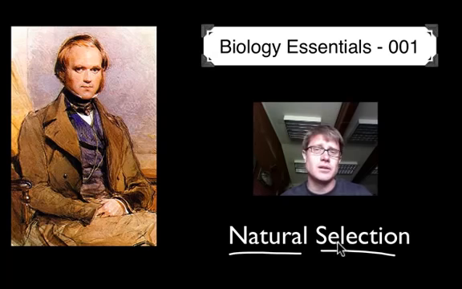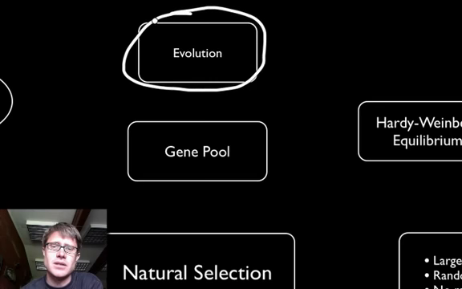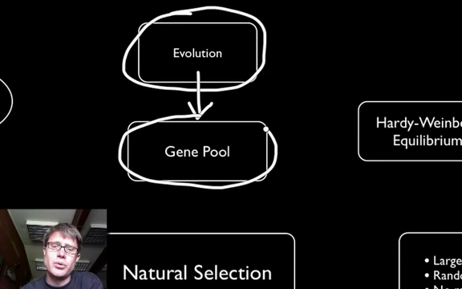And so if you're trying to learn biology, the best place to start is with Charles Darwin and a better understanding of natural selection. Before we can talk about natural selection, however, we should define what evolution is. In this class, biological evolution is any changes to the gene pool. A gene pool is a combination of all the genes in a population, or we call those different varieties alleles in a population.